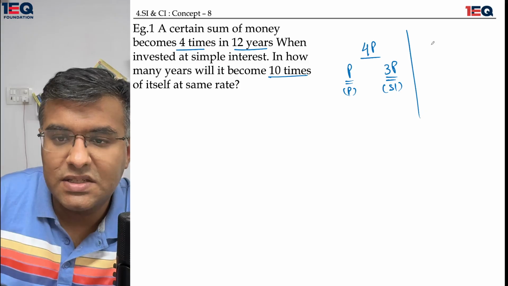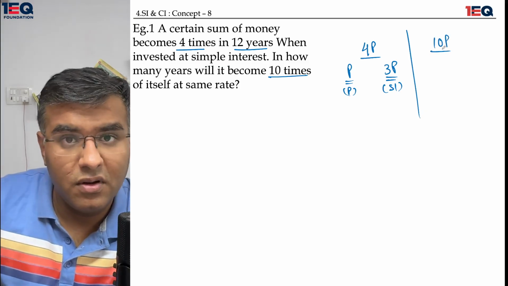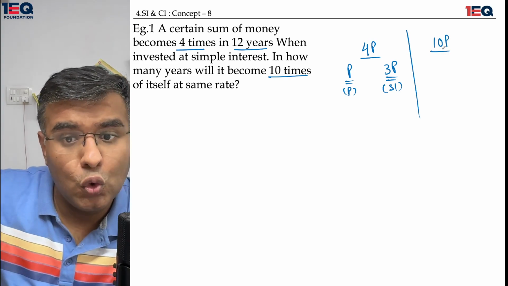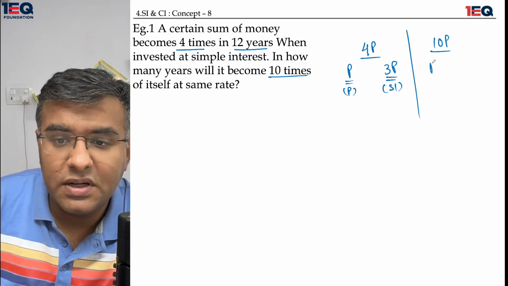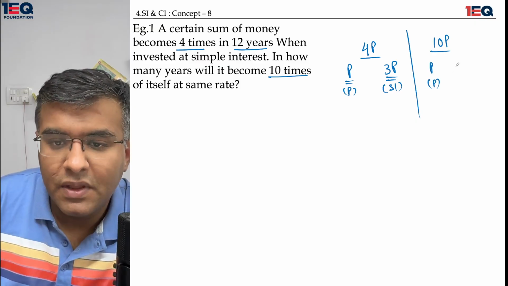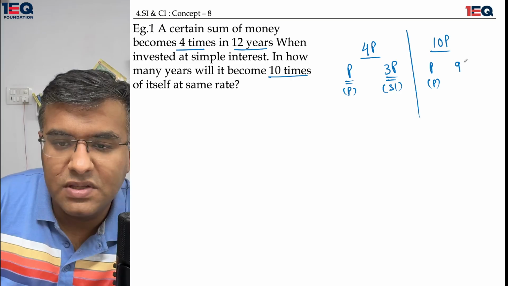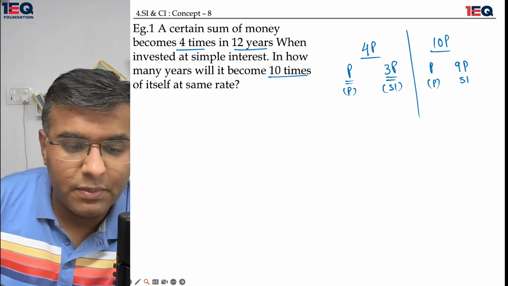So the question further says, how much time would it take to become 10 times of itself? If I'm talking about 10 times, it also means I have the concept of a principal, which is p, and I would also have a simple interest, which is 9 times p.